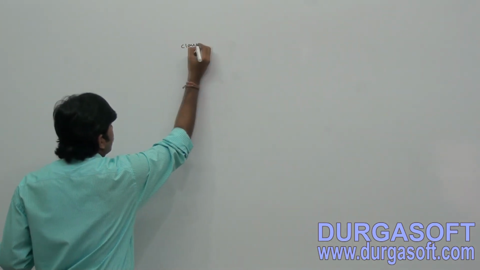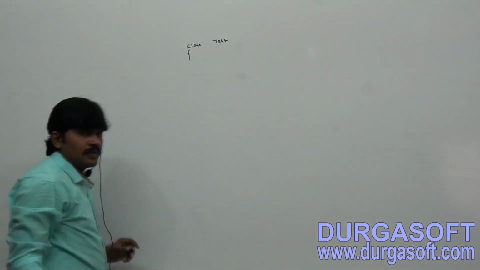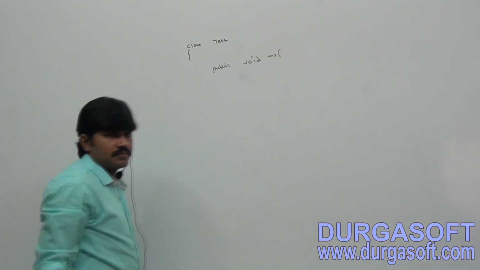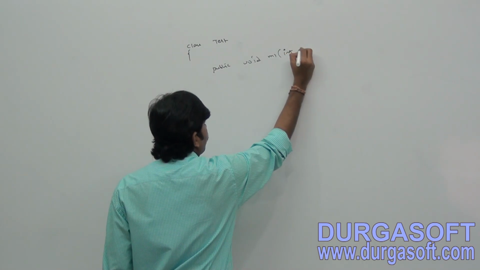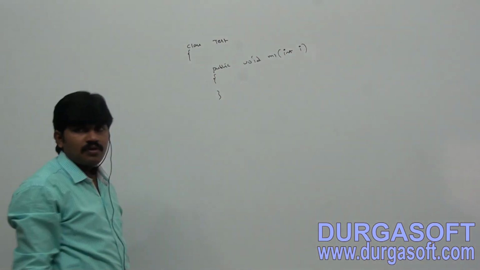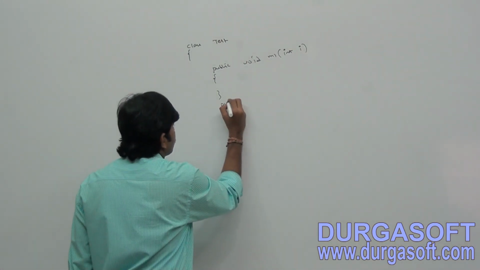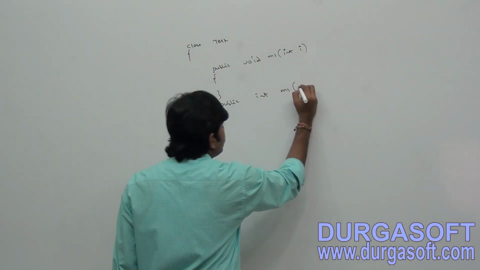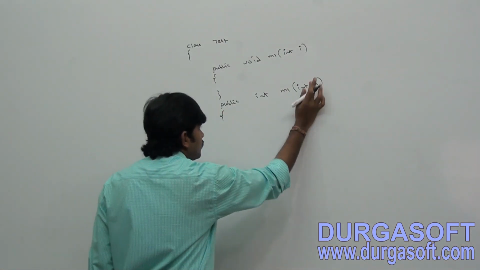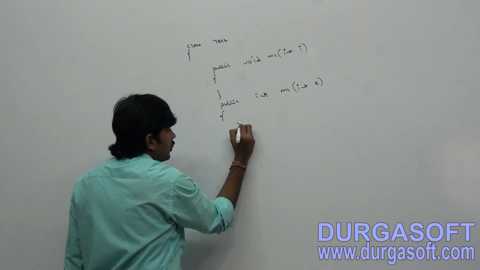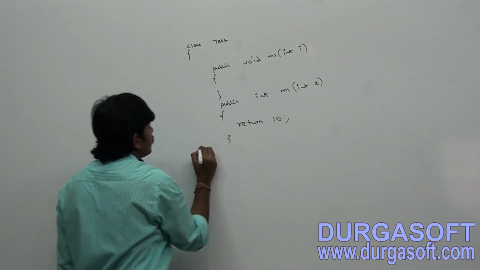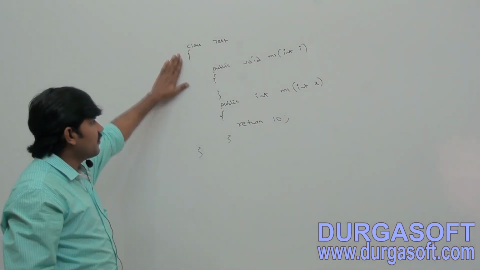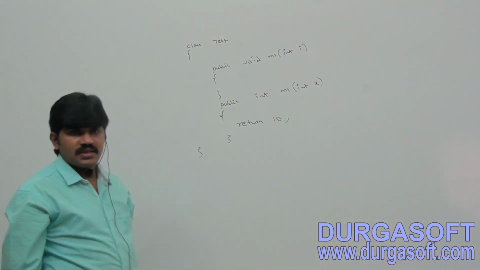Here, public void m1 of int i, and next, public int m1 of int j or int x, return some value like 10. Can you tell, is it valid or invalid?